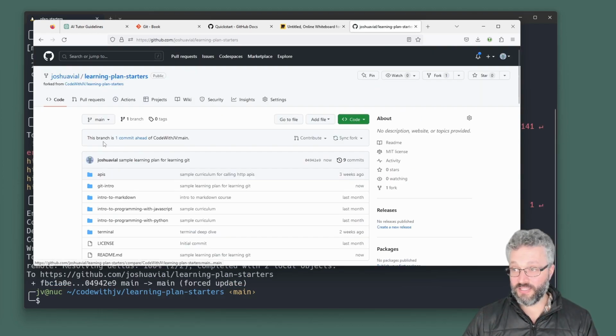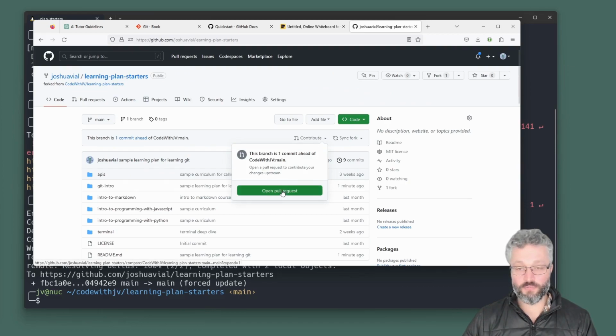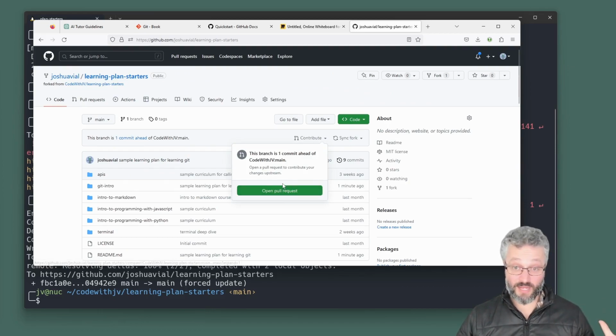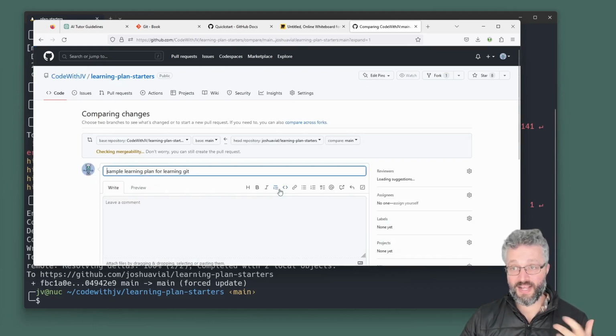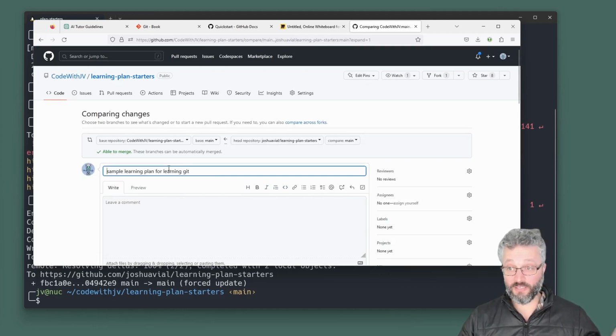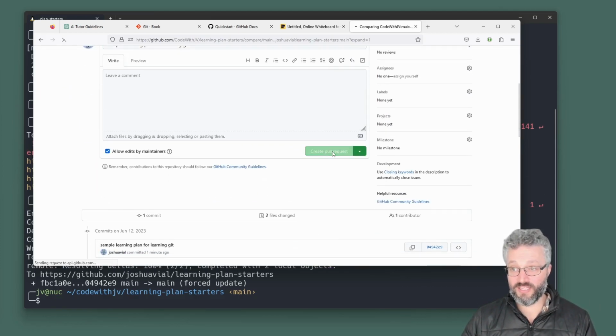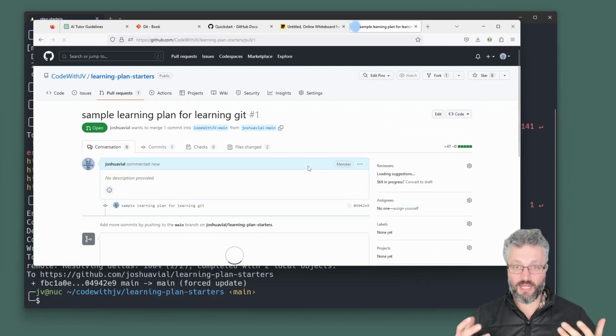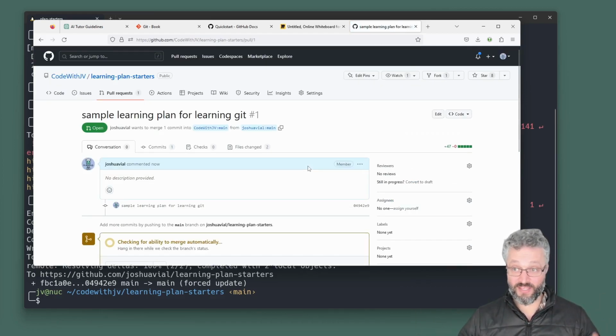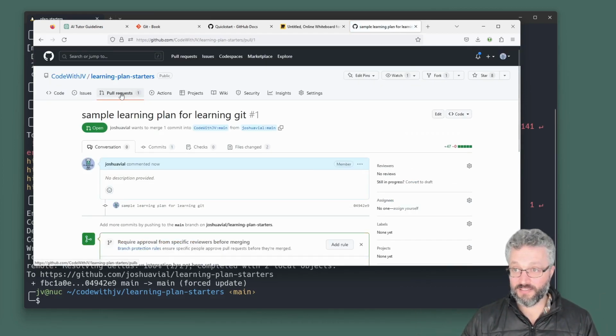What you can do is you see this has got commit is one ahead, contribute, open a pull request. Again, you can do this in the command line, but I suggest just do it through GitHub as a good way to start. And this is a way of saying, hey, person whose repo I have copied, I have made a change. Will you accept my change? Create pull request. Pull requests aren't a Git thing. They're a GitHub thing.